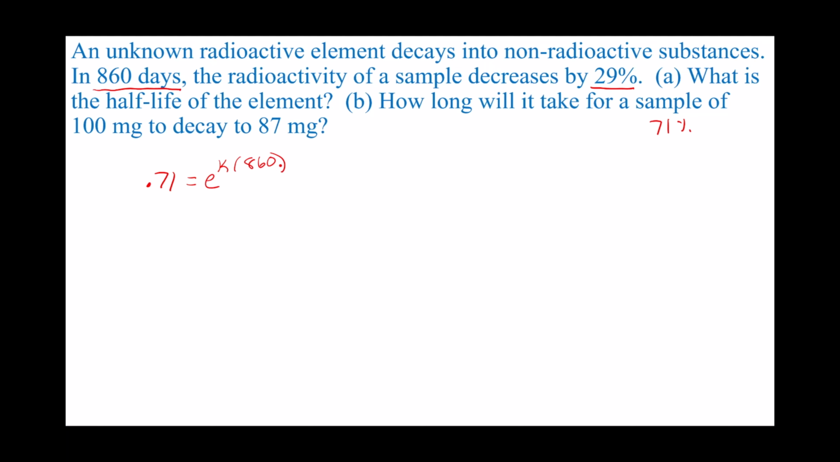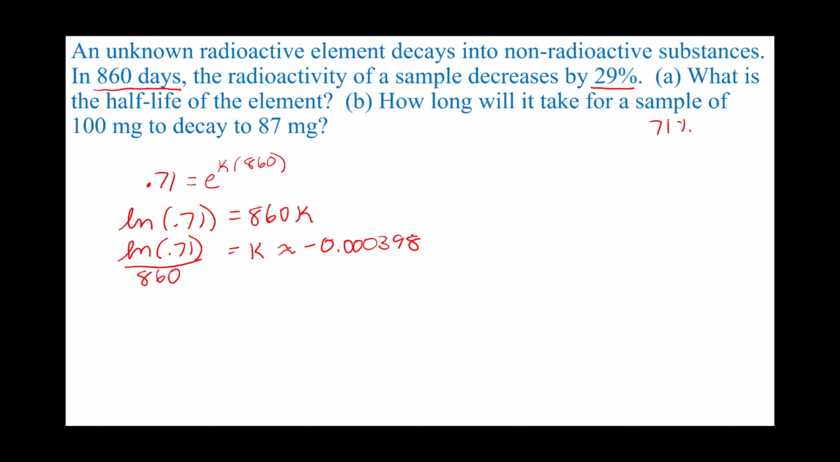Once we find k, then we can find the half-life, but I don't know what k is yet, so I'm going to find that first. So I'm going to put this in logarithmic form, and I have the natural log of 0.71 equals 860k. Divide by 860. So k is the natural log of 0.71 divided by 860, which is approximately negative 0.000398. And again, that's rounded. I'm going to keep that value in my calculator so I don't have to use a rounded value to answer the question.